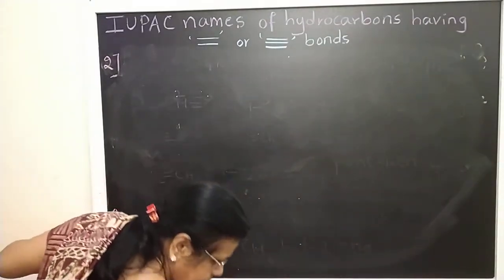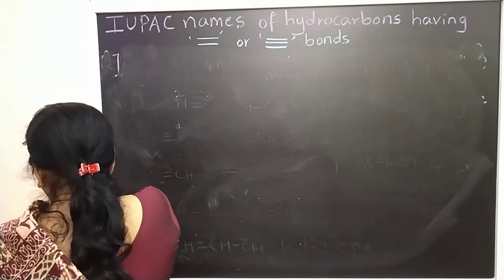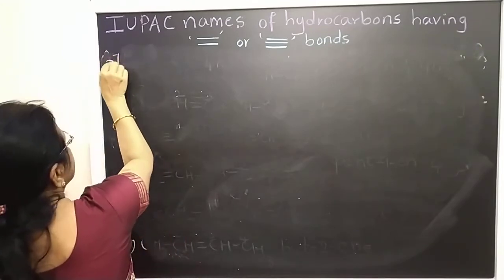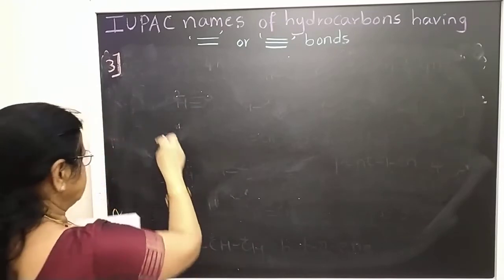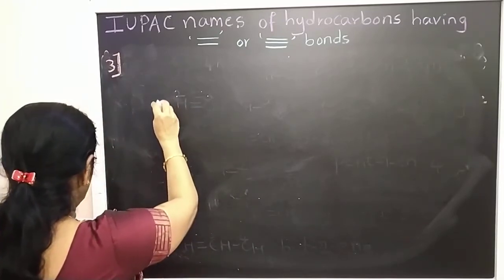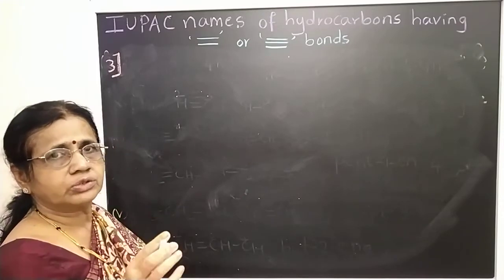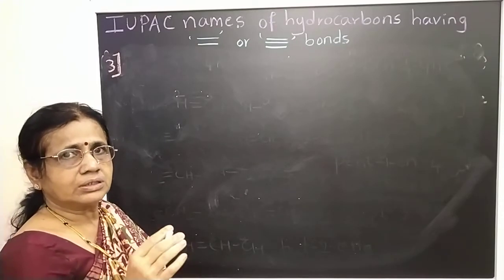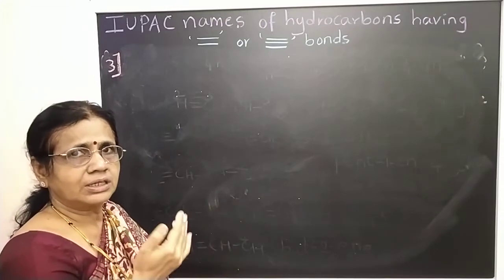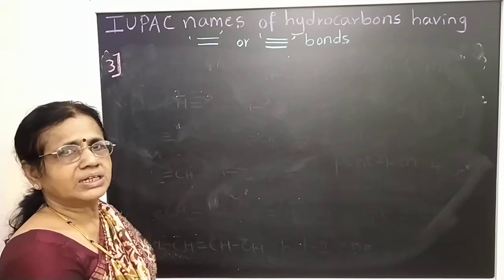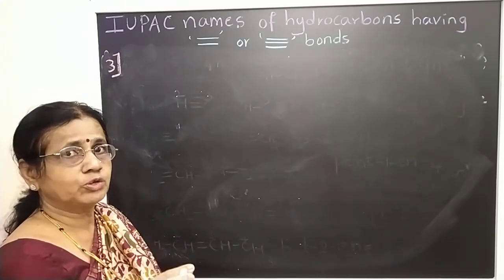So third rule: if the carbon chain contains more than one double bond or triple bond, in that case we should give the numbers from the side which is nearer to the double or triple bond. Then we should write alka, meaning buta, not but only.